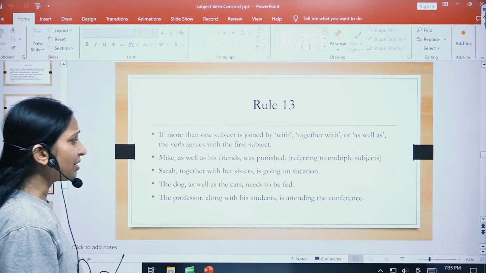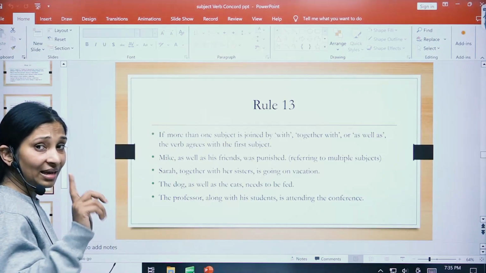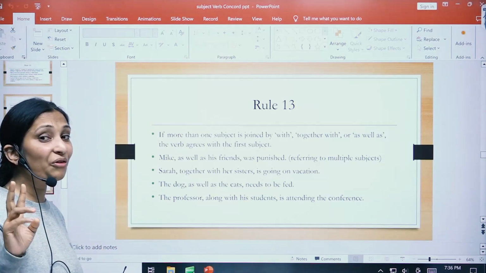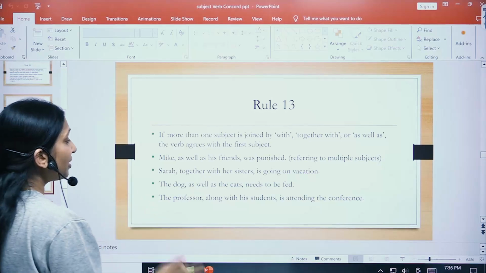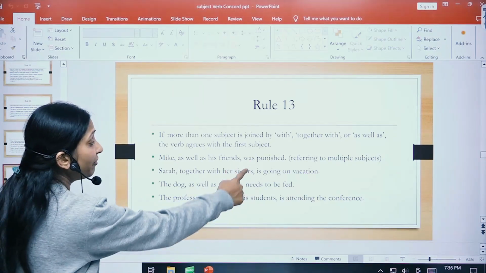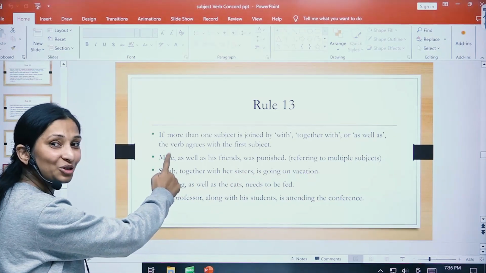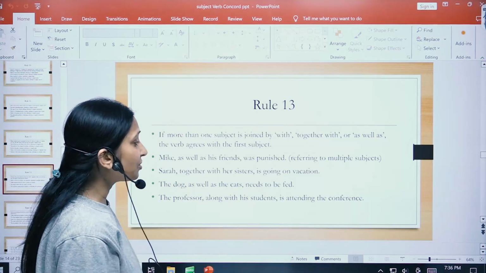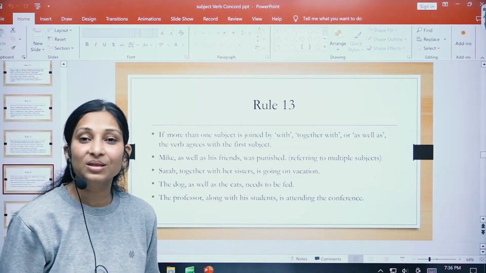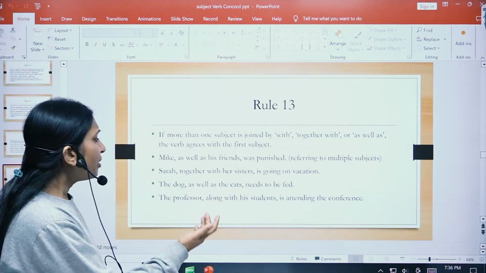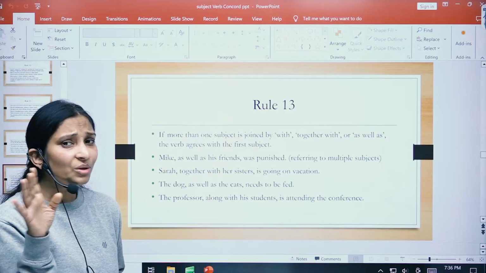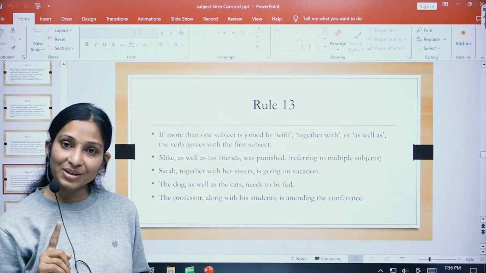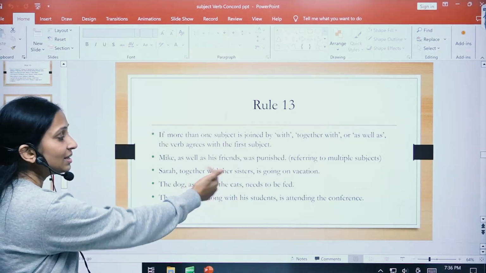Mike as well as his friends was punished. So here Mike is subject 1, friends is subject 2, but we have used a phrase to join these subjects, and that phrase is as well as. So the verb will come according to the first subject and not the second. Next, Sarah together with his sisters is going for vacation. Sarah is the first subject and sisters is the second subject, but we don't have to look at the second subject in such cases. We just look at the first subject, and that's why is has come.